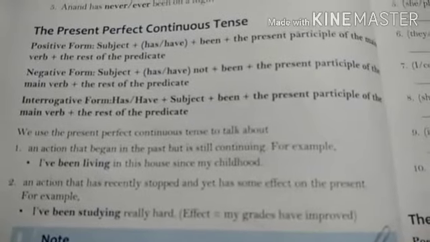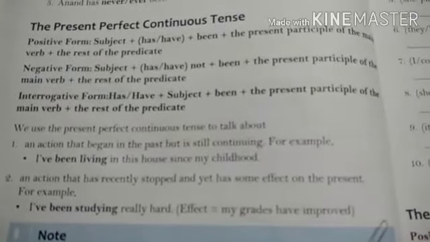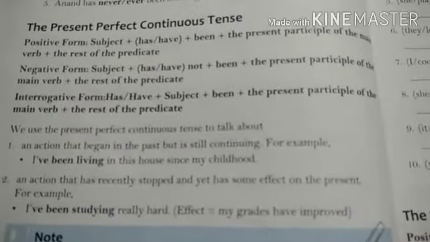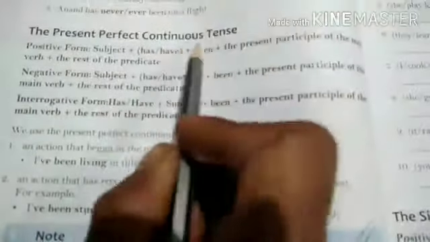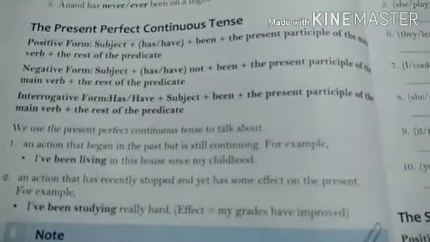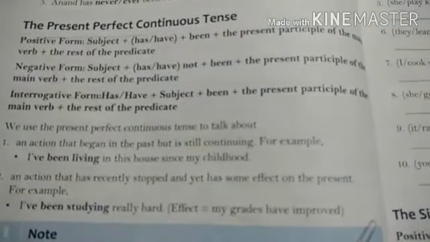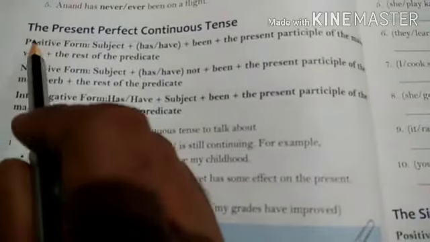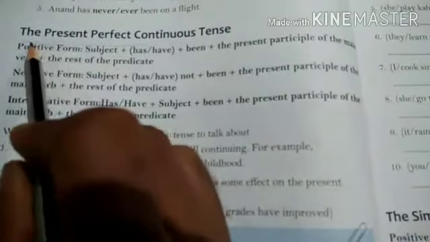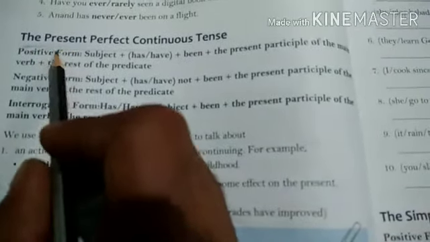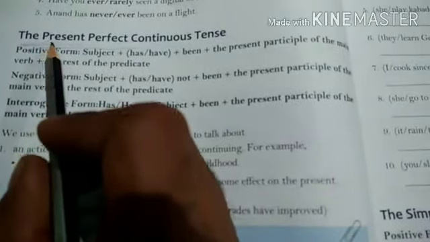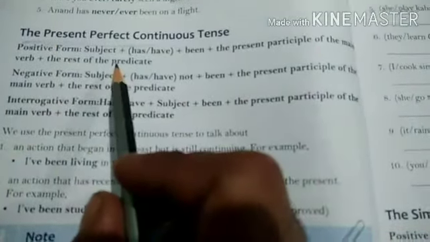In today's class for the students of Standard 8, we will continue with Chapter 7, the tenses. And in today's video, we are going to understand the present perfect continuous tense from perfect continuous tenses. In our previous 3 videos on the same chapter, we understood all present tenses. So this is the last present tense that we are going to do in this chapter. After this video, the tenses we are going to understand are past tenses and future tenses.